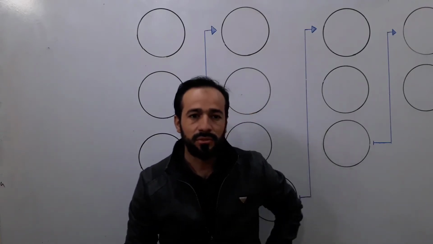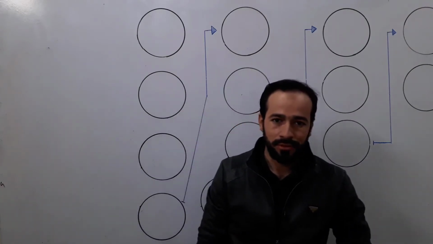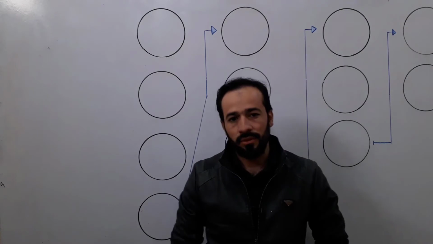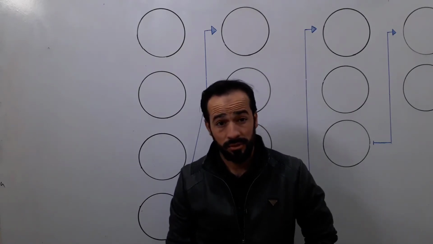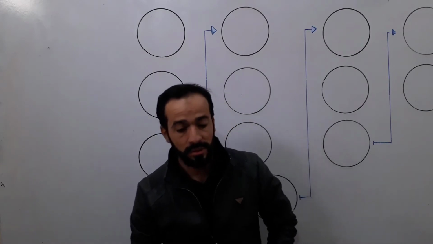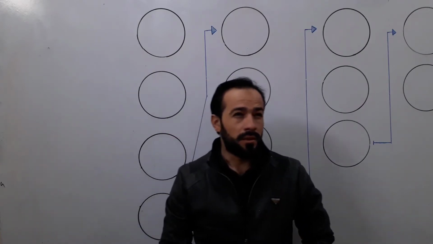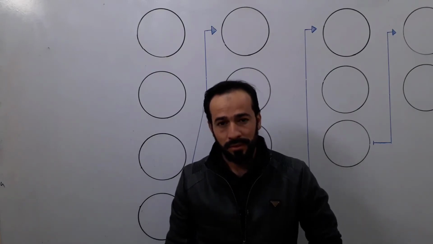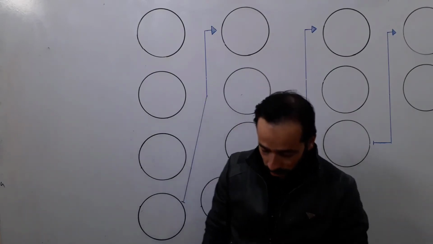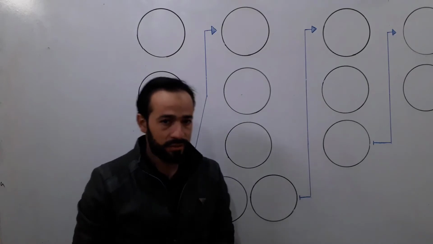Dear students, as you know, we are discussing cell division. In the previous lecture, I recorded about the cell cycle and all the phases occurring in the cell cycle and what the important points are. Then we recorded about mitosis and somatic cell division. Now we are going to discuss meiosis, right?